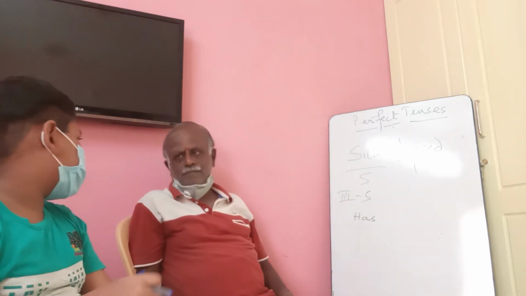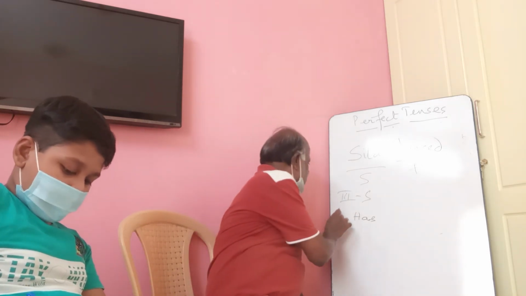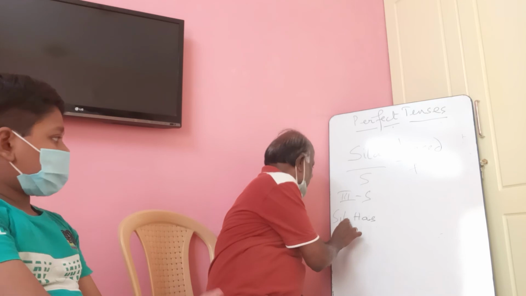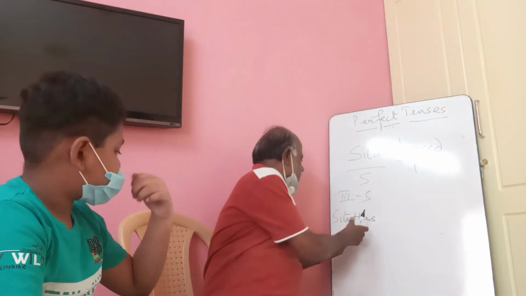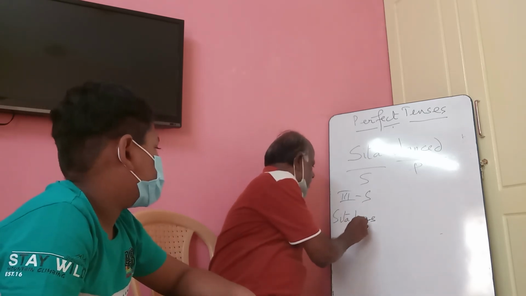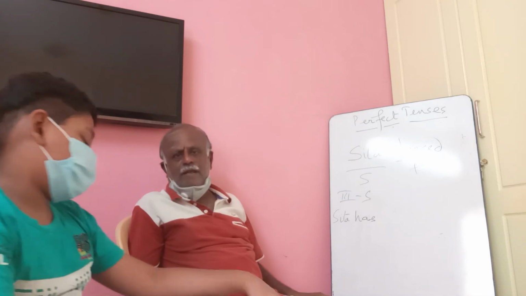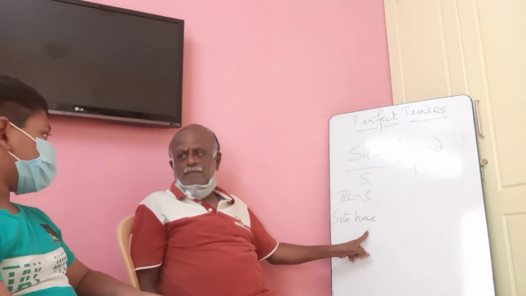Okay. Now, what is rule number 1? You have to reproduce the subject. Rule number 2: put the suitable auxiliary verb of the present perfect form immediately after the subject.